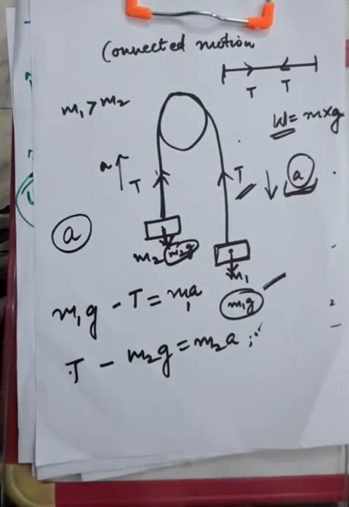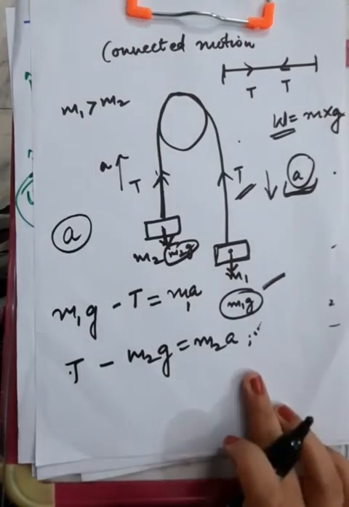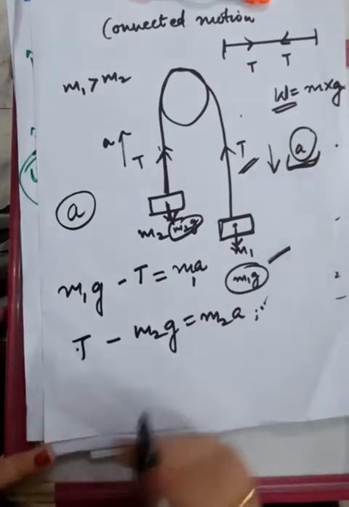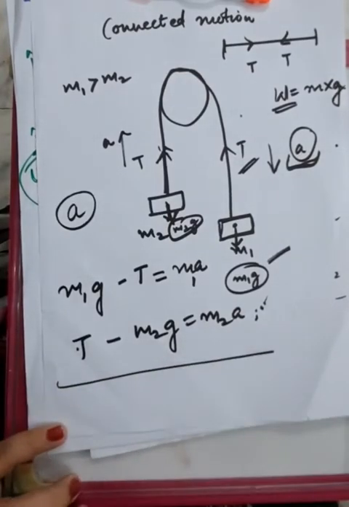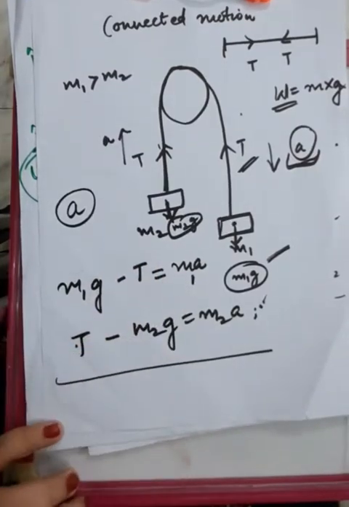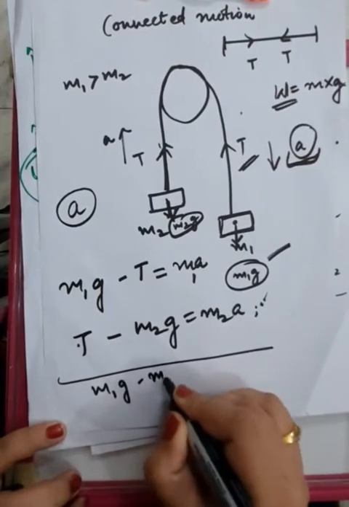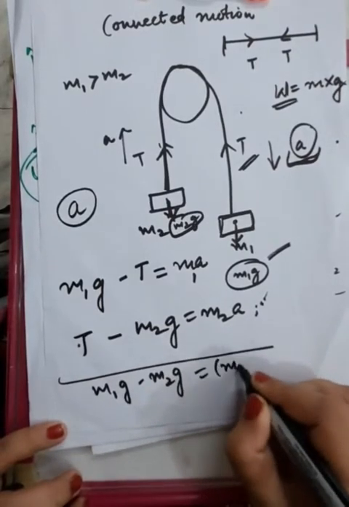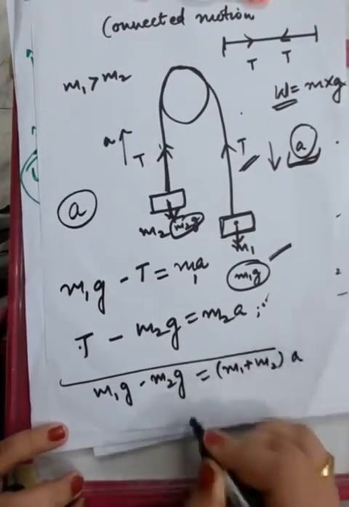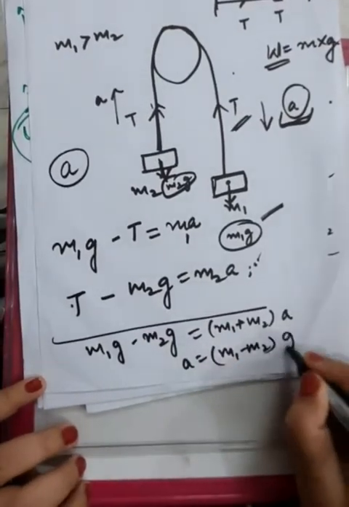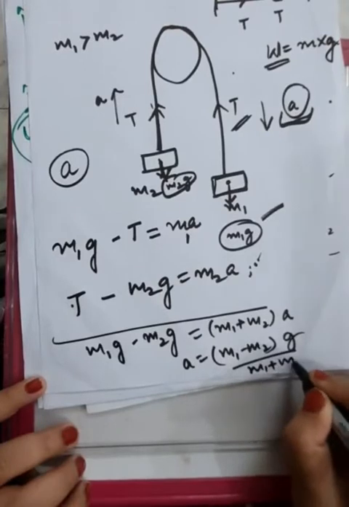So when you will solve these two equations, you have to get the value of a. Okay. So how to get the value of a? First of all, I think add both of them. When you will add, T and T will cancel, this will become m1g minus m2g equals to (m1 plus m2) into a. So a will be equal to (m1 minus m2) into g divided by (m1 plus m2).